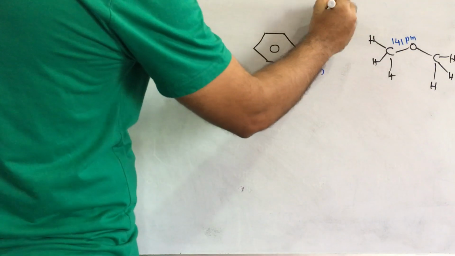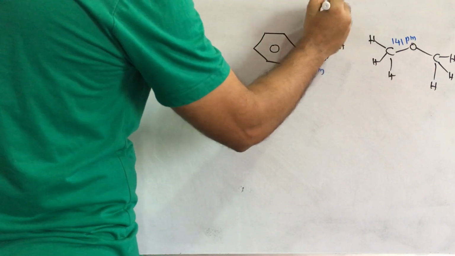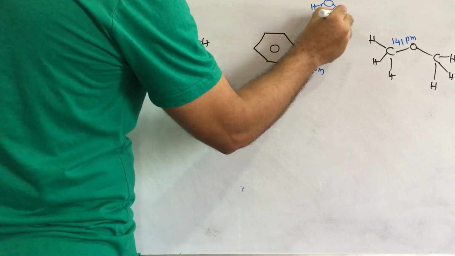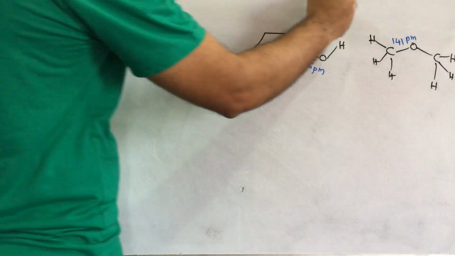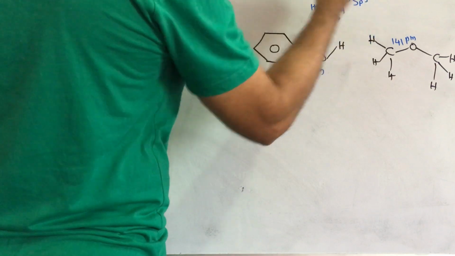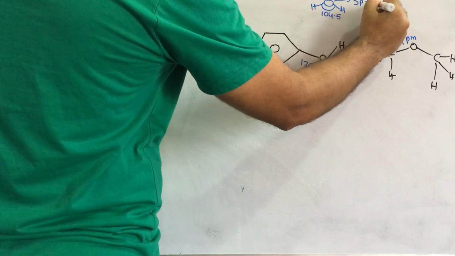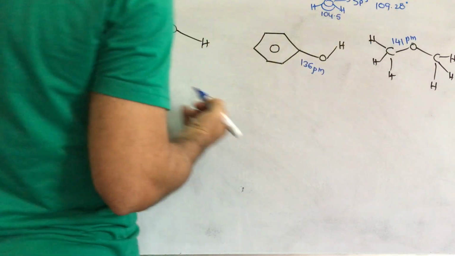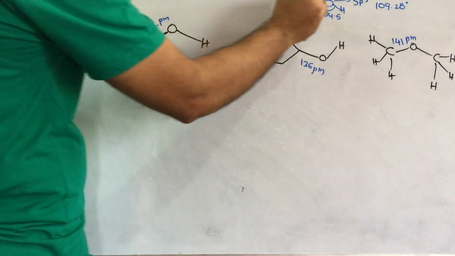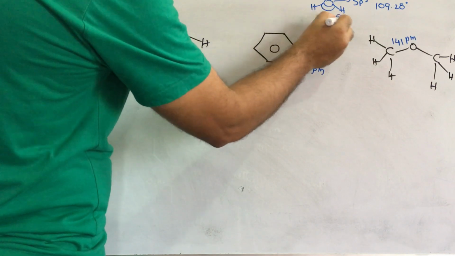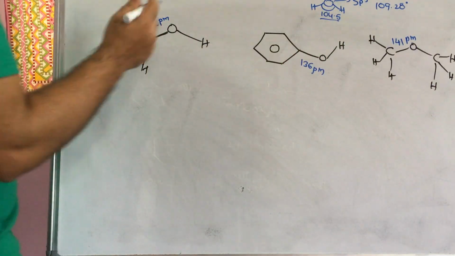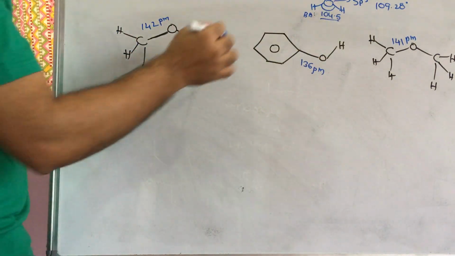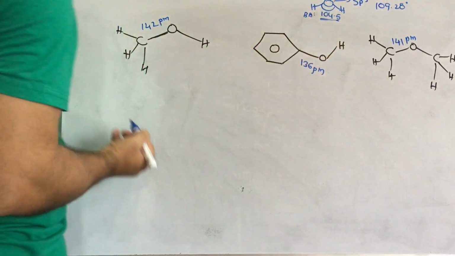We know from the chemical bonding chapter that in the water molecule the bond angle is 104.5. Actually, the oxygen is sp3 hybridized, and sp3 hybridized means a 109.28 degree bond angle, but due to lone pair-lone pair repulsion and lone pair-bond pair repulsion in the water molecule, the bond angle is 104.5. This is also very, very important, you have to remember.